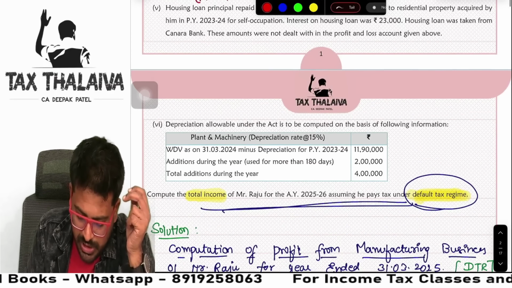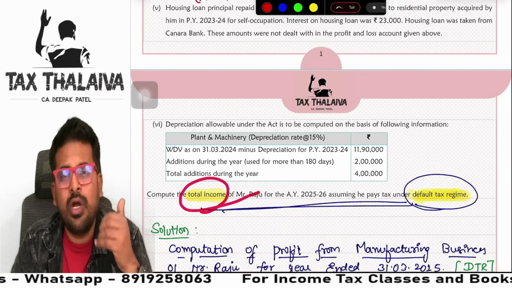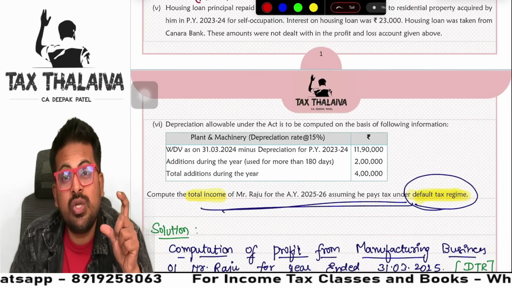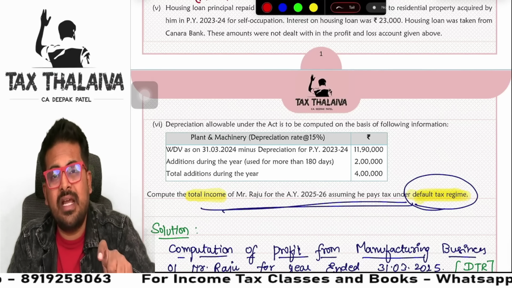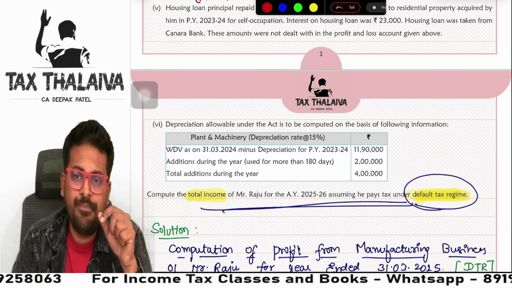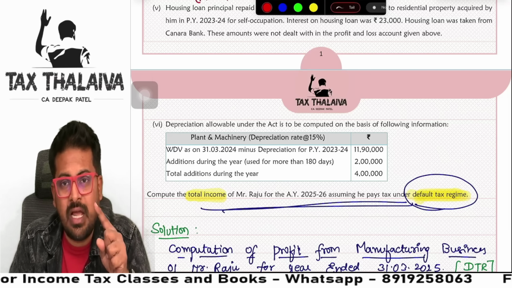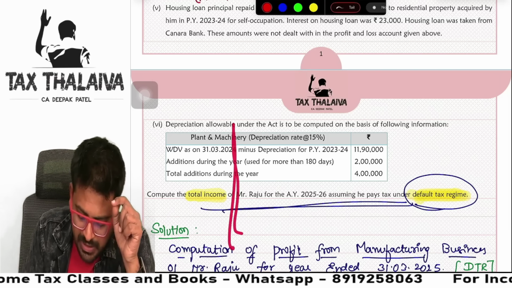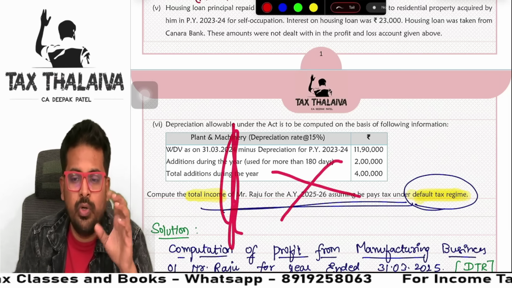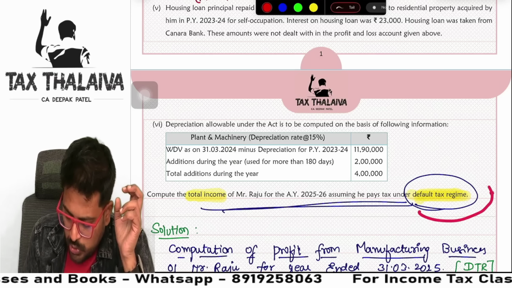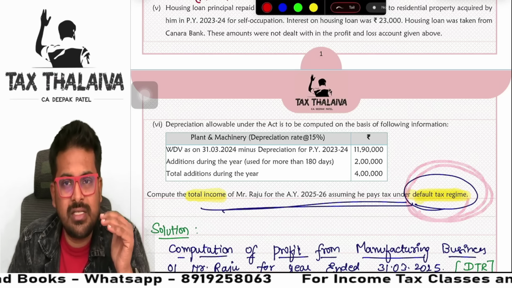Now, what is the demand of the question? Only total income. Guys, what do you mean by total income? Gross total income minus chapter 6A deductions is your total income. Gross total income is different. Total income is different, guys. You will stop till total income. You will not even compute your tax liability, and you will do it only under the default tax regime.